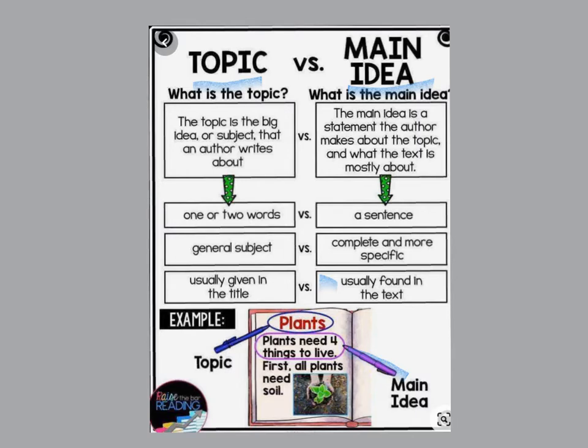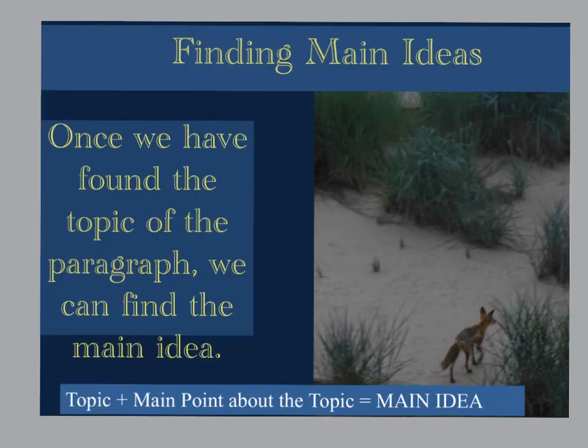In this lesson, we're going to explore some different ways to try to find the main idea of a passage. Finding the main ideas: once we've found the topic of the paragraph, we can find the main idea. If you look right down here at the bottom, the topic, which we know how to find, plus the main point about the topic equals the main idea.